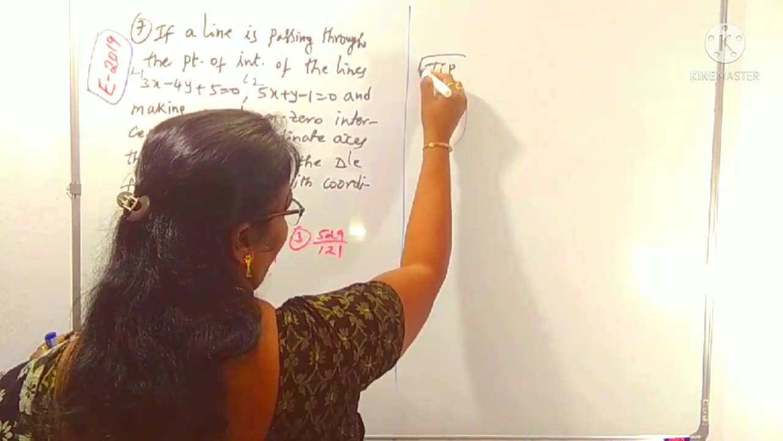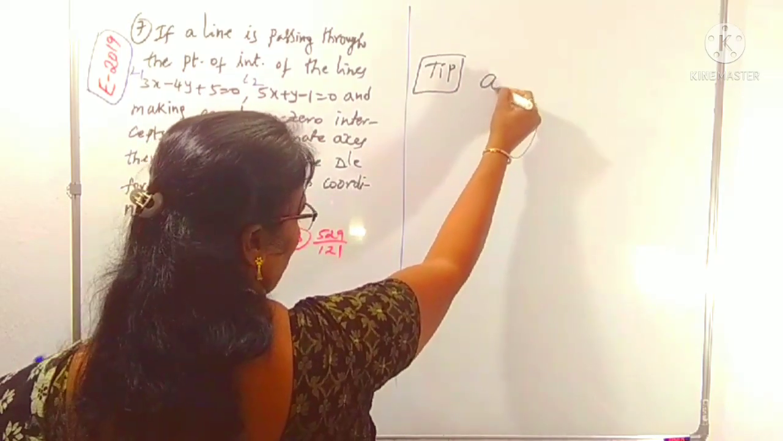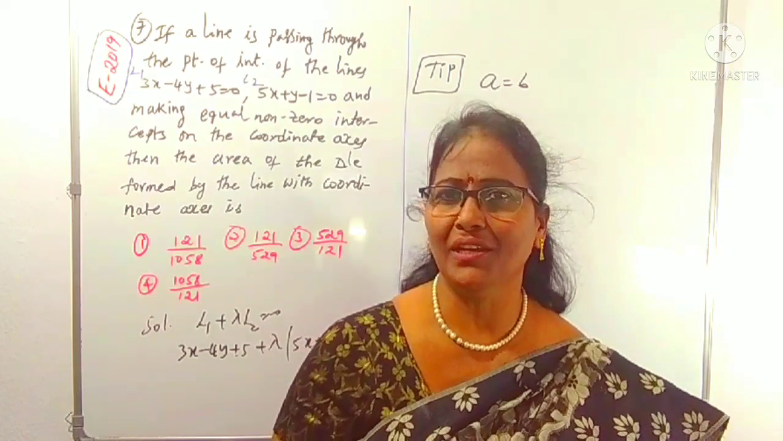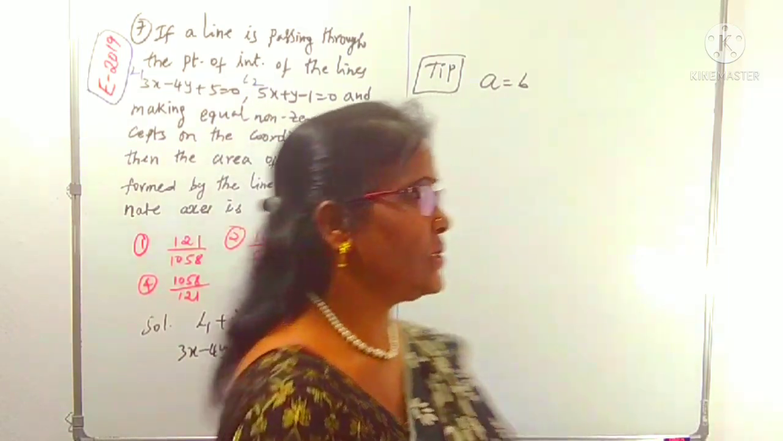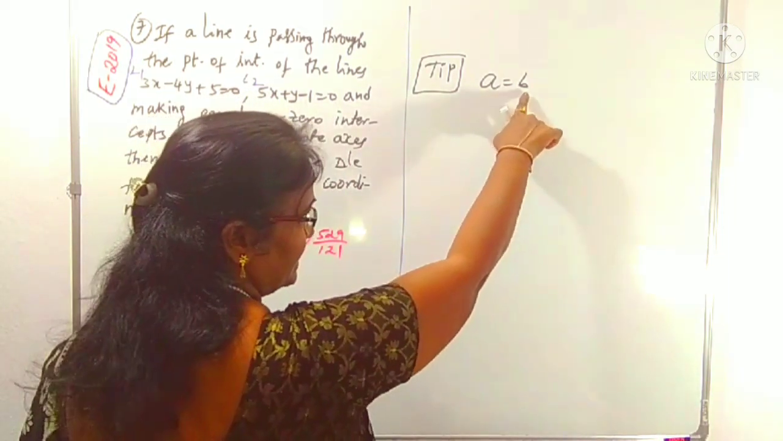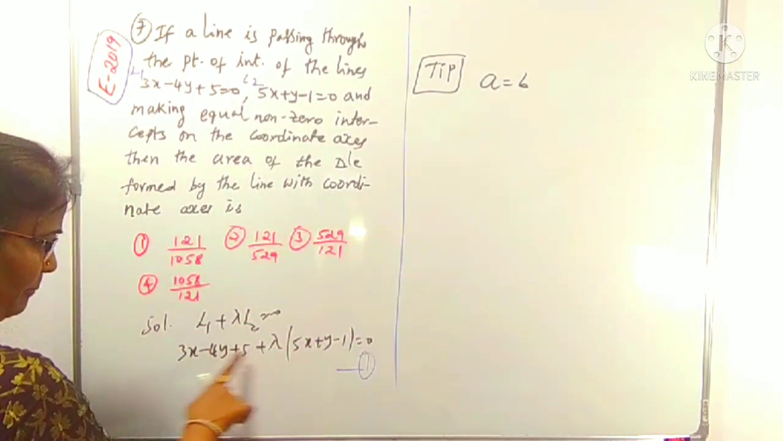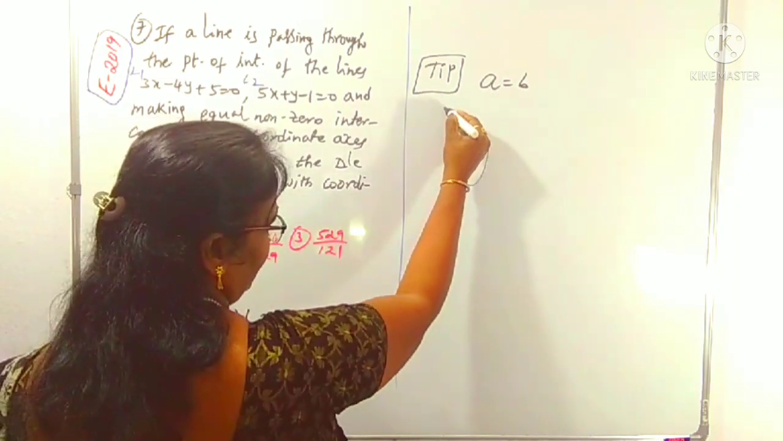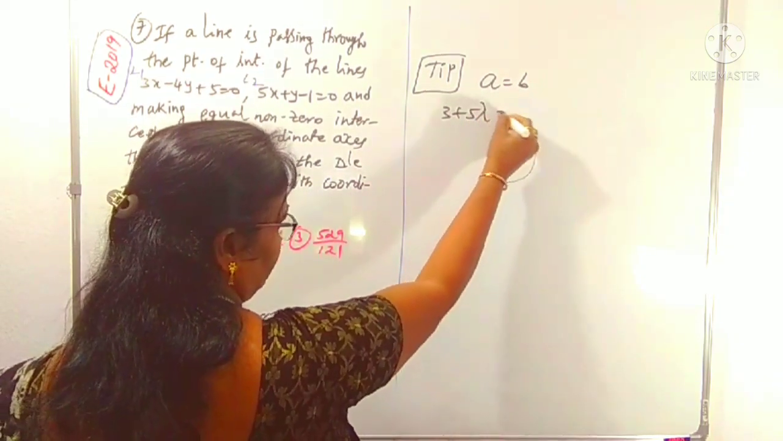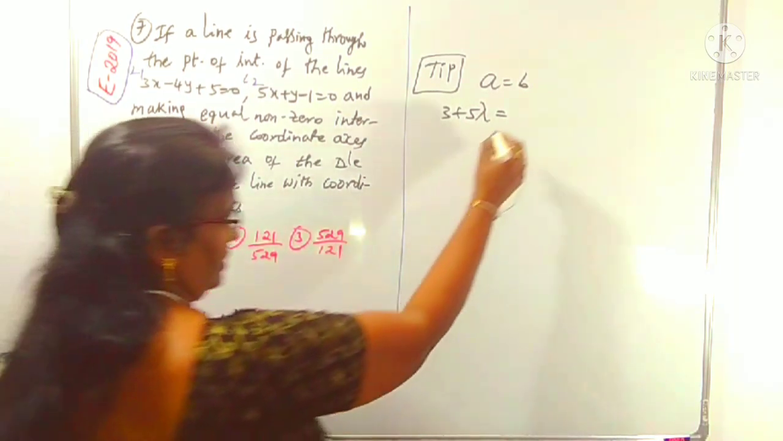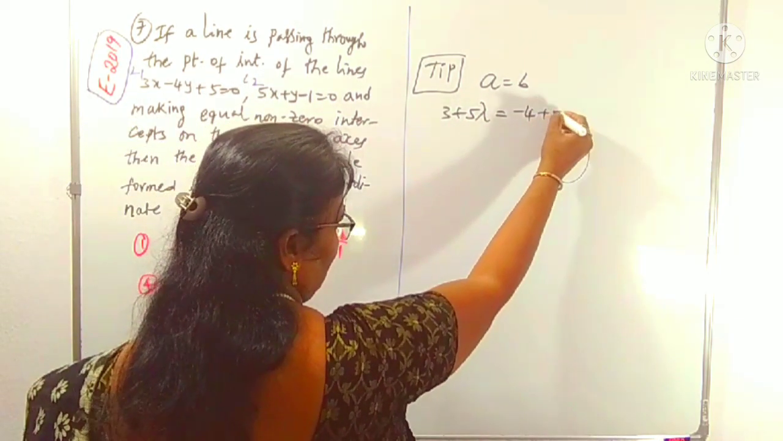If the line has equal intercepts, we can take A is equal to B. This is one of the tips when the intercepts are equal. A is called the intercept of x, B is called the intercept of y. What is the intercept of x from this one? 3 plus 5 lambda. Indirectly, 3 plus 5 lambda is equal to the intercept of y, minus 4 plus lambda.